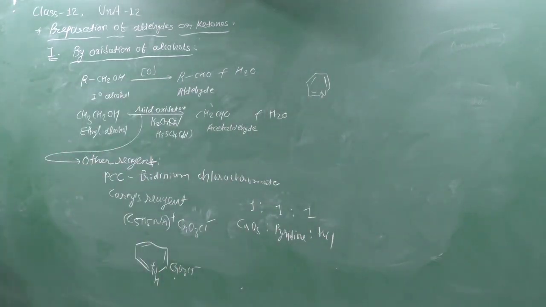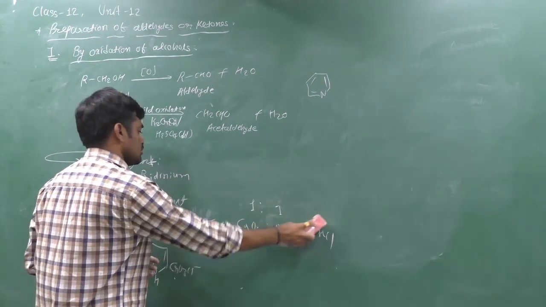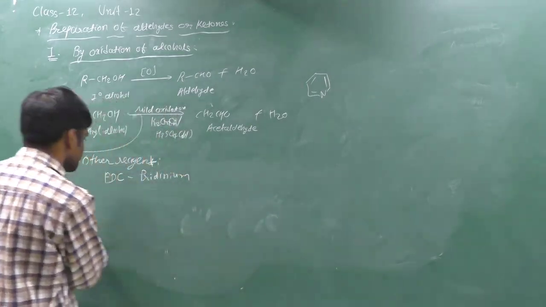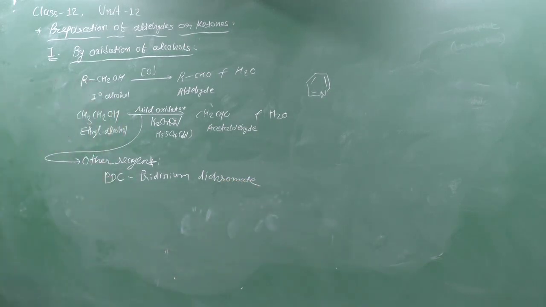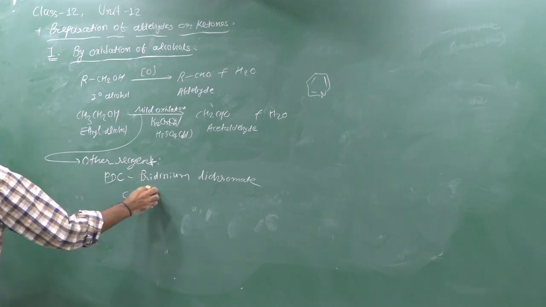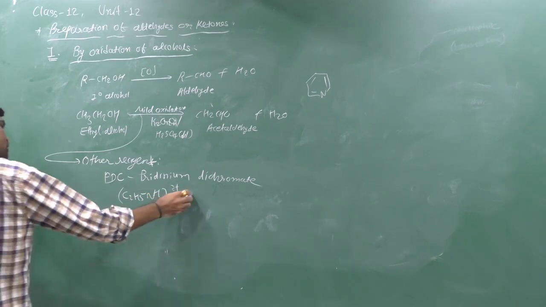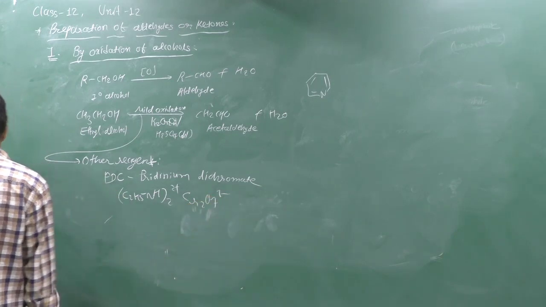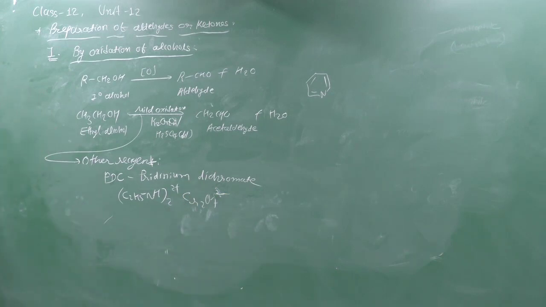The next reagent which we can also use for this is pyridinium dichromate, PDC. Pyridinium dichromate is also useful for this type of conversion. It is (C5H5NH)2 2 plus Cr2O7 2 minus. It can convert primary alcohols to aldehydes. Yes, all these reagents do the same work.